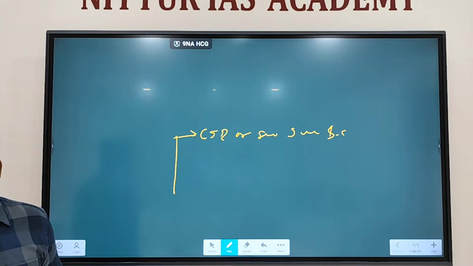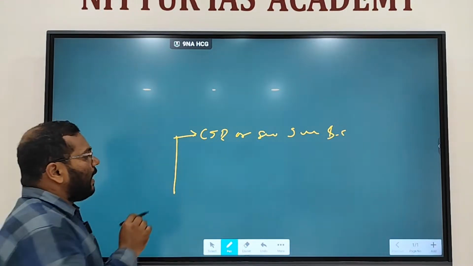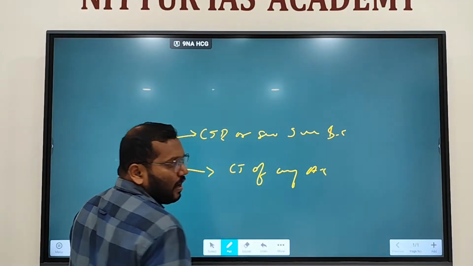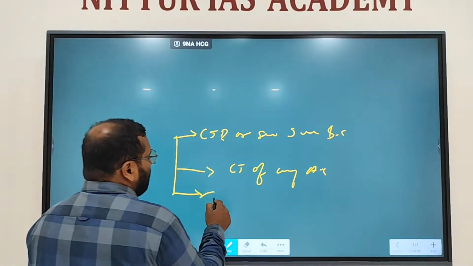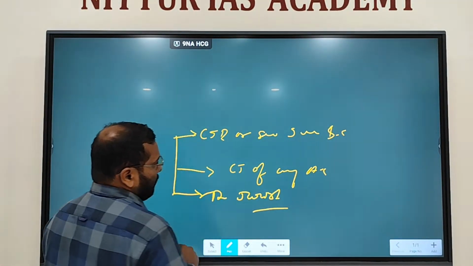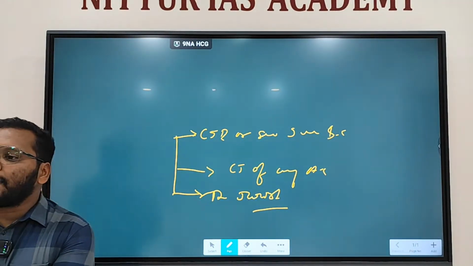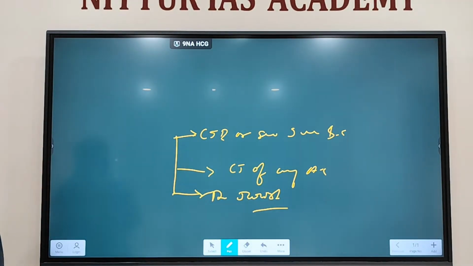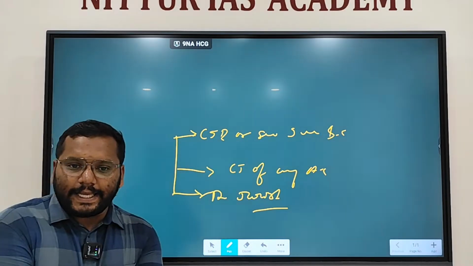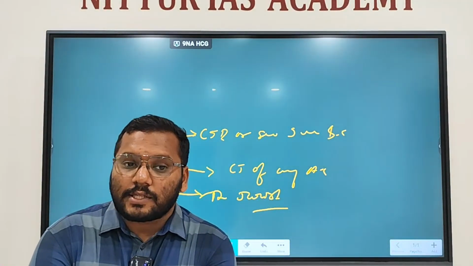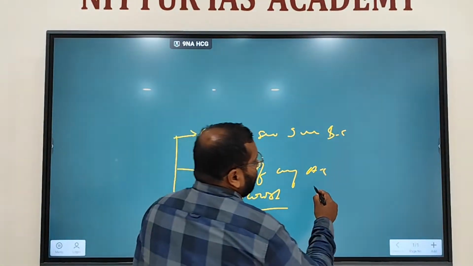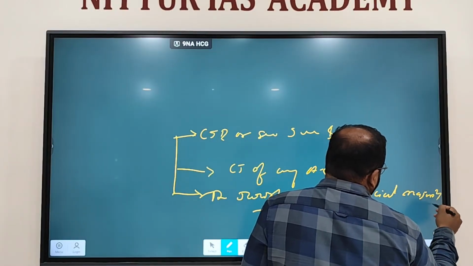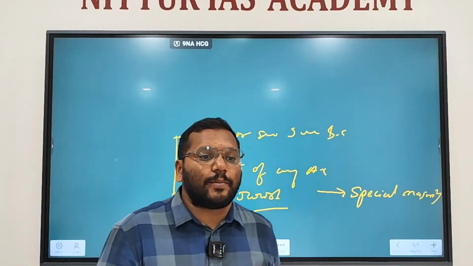The committee will be constituted by the presiding officer of the House. Second, Chief Justice of any High Court of the states. Third, a distinguished jurist. A 3-member committee. Then the committee will conduct inquiry and submit its report to the Speaker or presiding officer. If they find he is guilty, then the resolution will be moved in the House. Such a resolution must be supported by special majority, that is 2/3 of the members present and voting and a majority of the total strength.